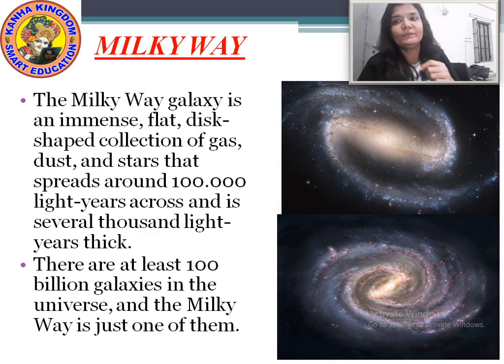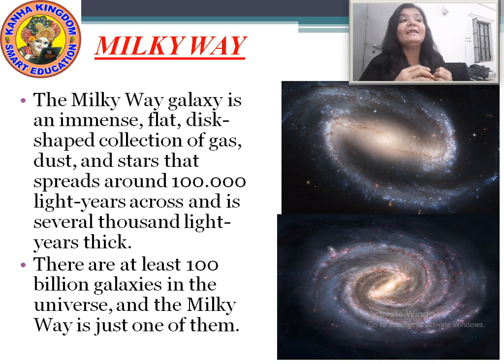Now what is the Milky Way? The Milky Way galaxy is an immense flat disc-shaped collection of gas, dust and stars. The Milky Way is again something similar to the galaxy.